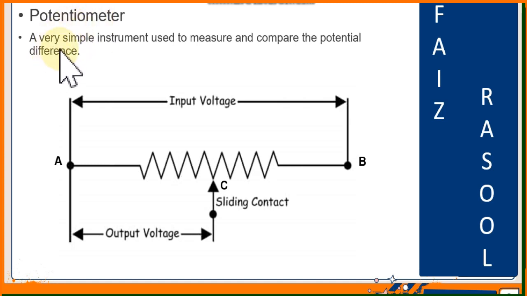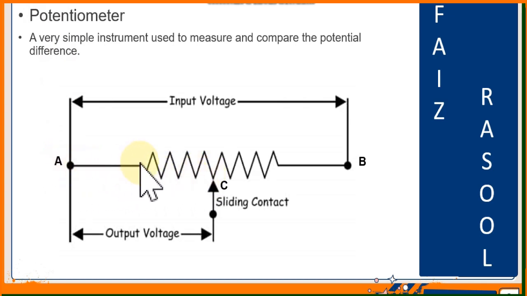We can define it as a very simple instrument that is used to measure and compare the potential difference. A simple instrument that can measure and compare the potential difference is called a potentiometer. A potentiometer, a potential difference or voltage measuring instrument, is really a simple instrument.